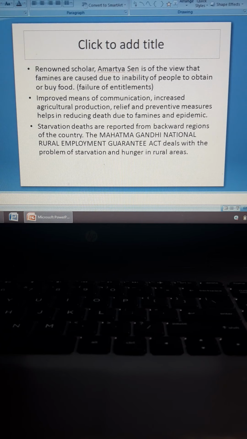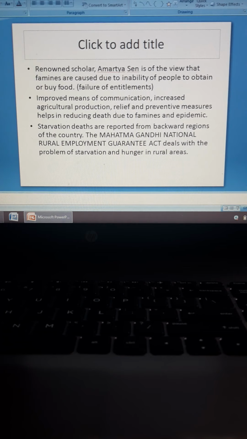Improved means of communication, increased agricultural production, relief and preventive measures help in reducing deaths due to famines and epidemics. So these are some of the ways in which you can control or decrease the deaths that are taking place due to famines and epidemics. When there is more agricultural production, improved and increased means of communication between people, and preventive measures, when there are programs launched by the government to help the people in need, all of these measures will help in reducing the death rate due to famines and epidemics.